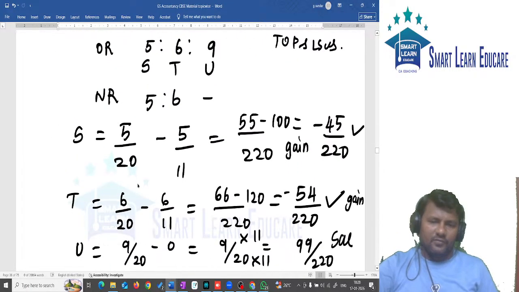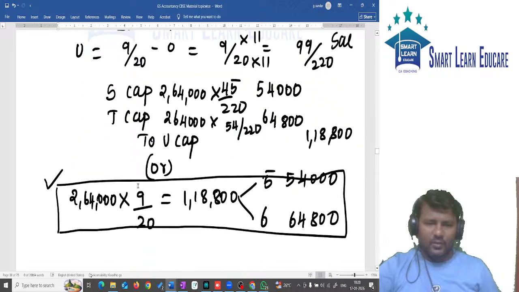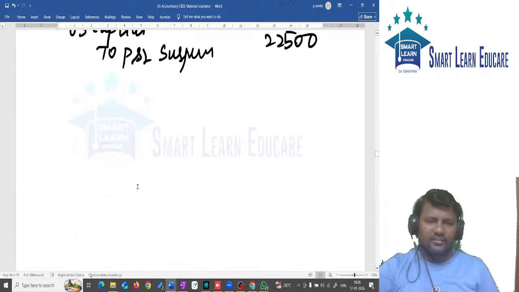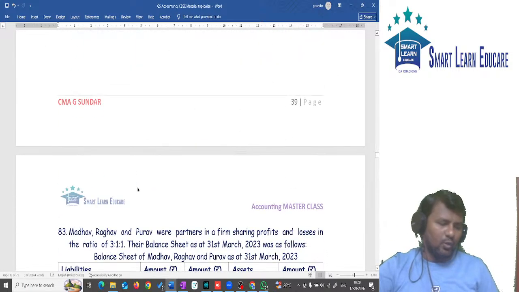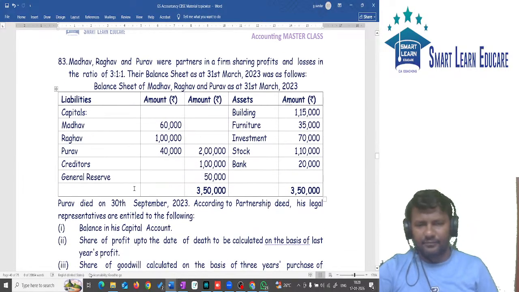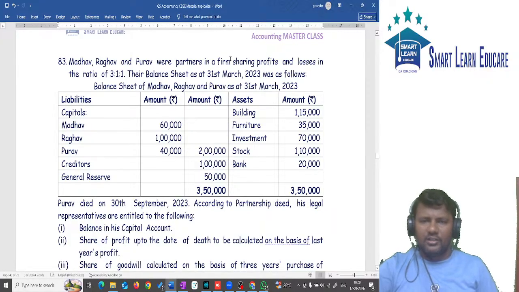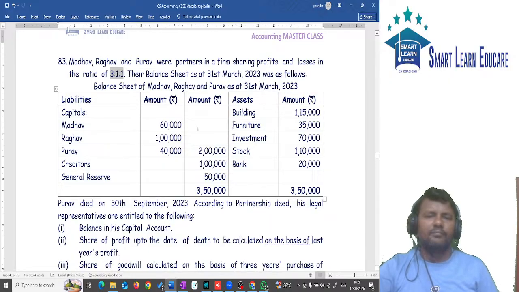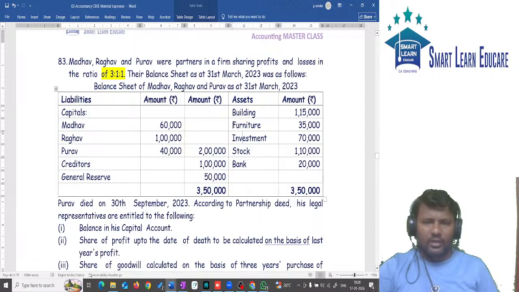Fine. So with this we completed question number 82. Now we will take up the next question, question number 83. M, O and P were partners in a firm, sharing profits and losses in the ratio of 3:1:1. So the profit sharing ratio is given, 3:1:1. So this is the old ratio.